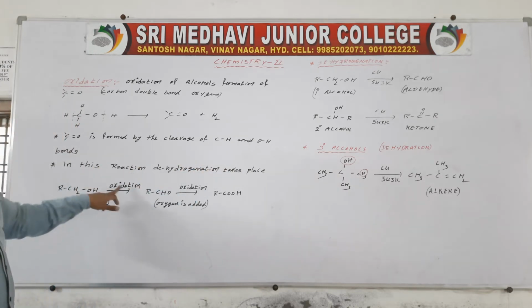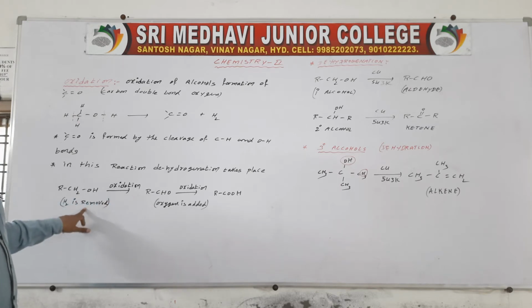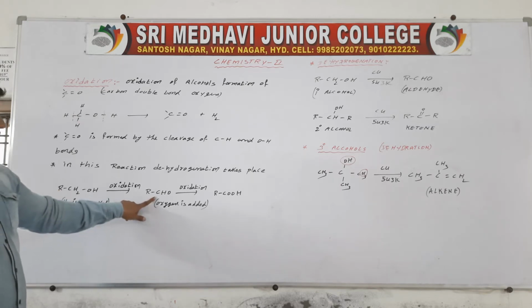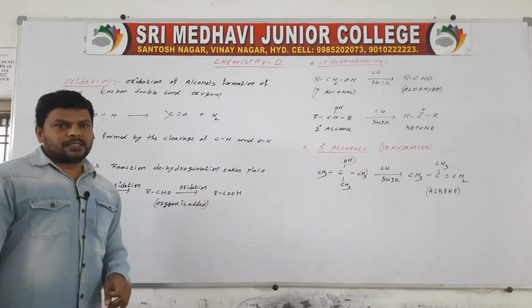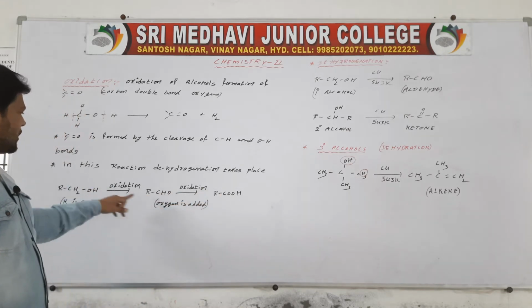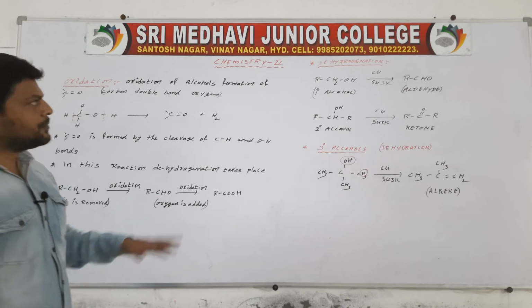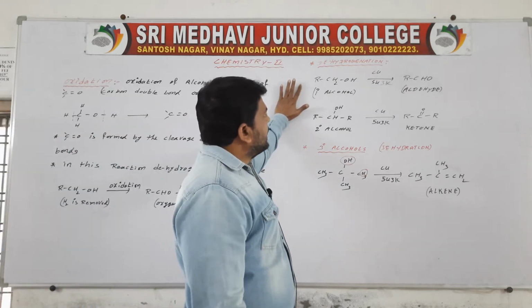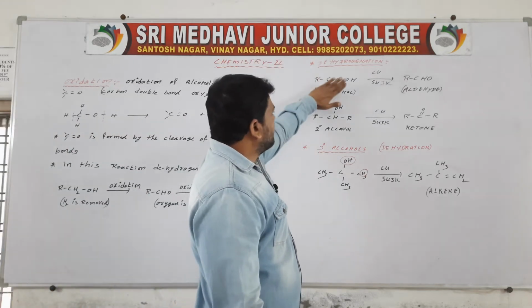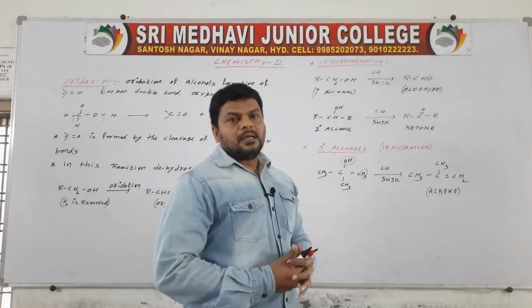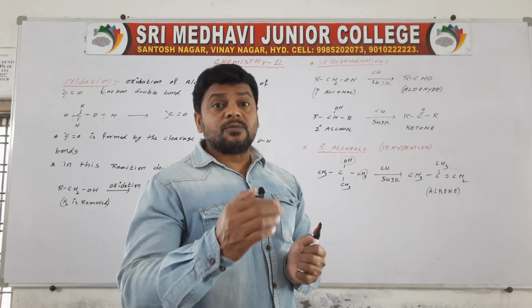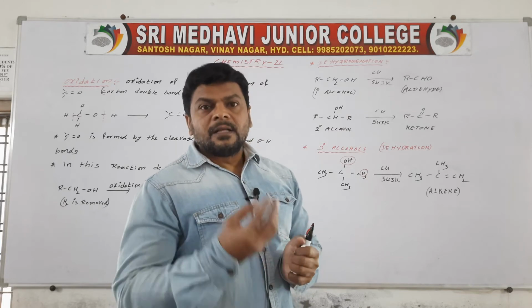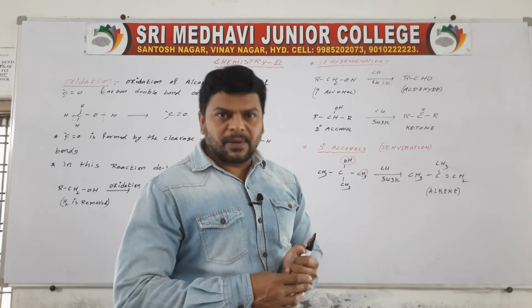Alcohols on oxidation: removal of hydrogen gives aldehyde; addition of oxygen gives carboxylic acid. Vapors of primary and secondary alcohols passed over heated copper undergo dehydrogenation.